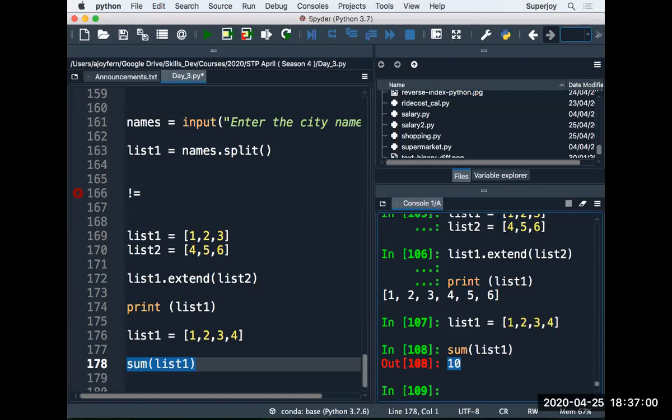Saundarya has a question again. If the list has only integers, how to add each of the items? Saundarya, I gave your answer. There is a method called sum, right?